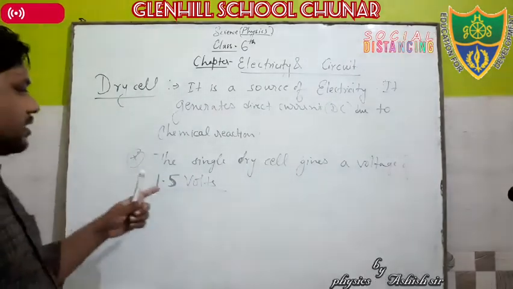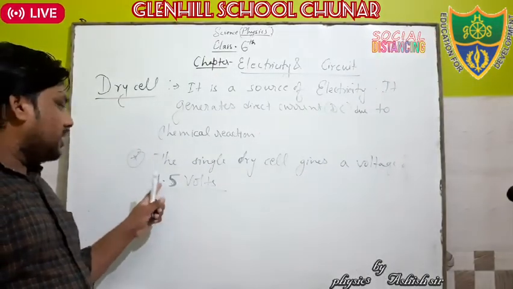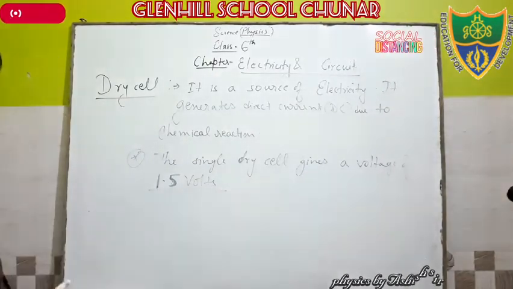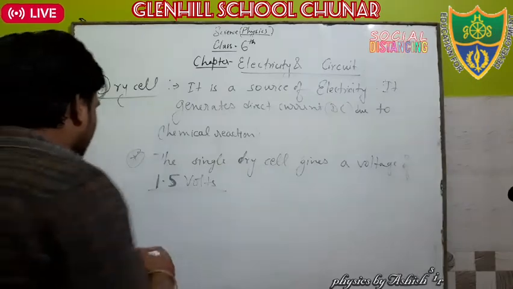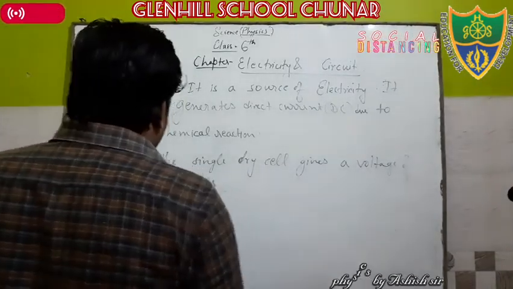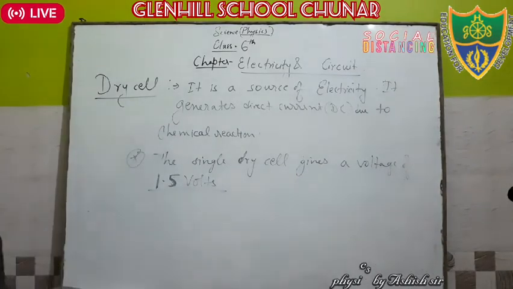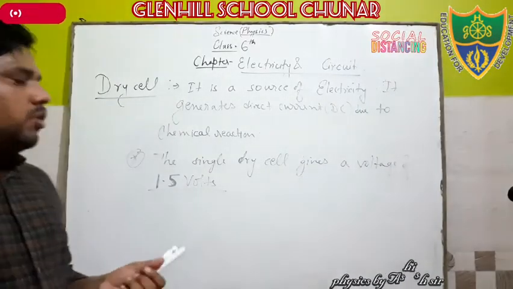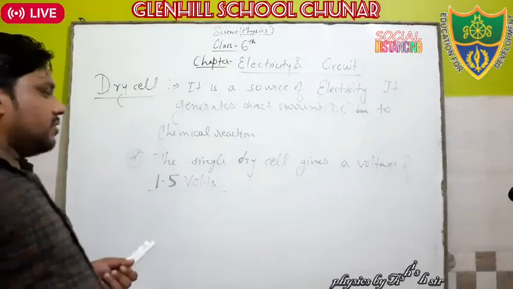A single dry cell gives a voltage of 1.5 volts. Okay, that dry cell is used in torches, transistors, toys, clocks, etc. Okay. And who invented this dry cell?